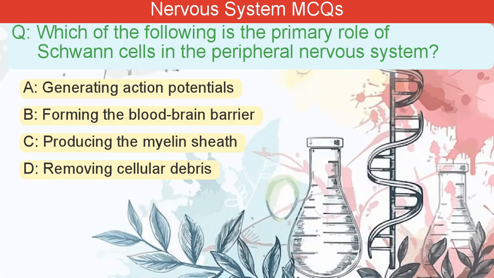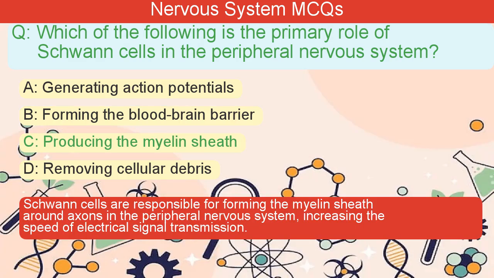Which of the following is the primary role of Schwann cells in the peripheral nervous system? A. Generating action potentials. B. Forming the blood-brain barrier. C. Producing the myelin sheath. D. Removing cellular debris. The correct answer is C. Schwann cells are responsible for forming the myelin sheath around axons in the peripheral nervous system, increasing the speed of electrical signal transmission.